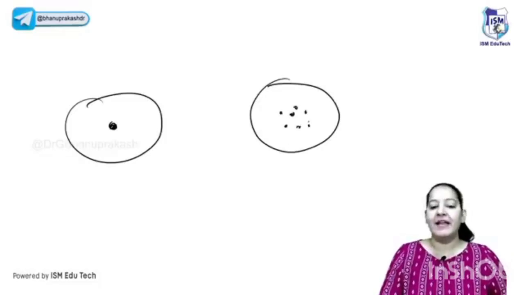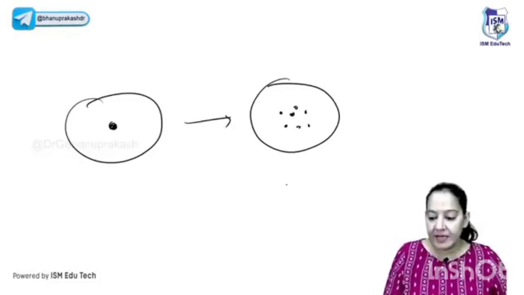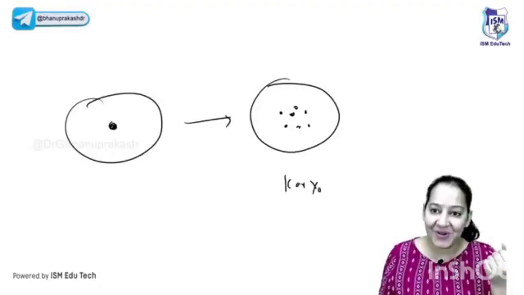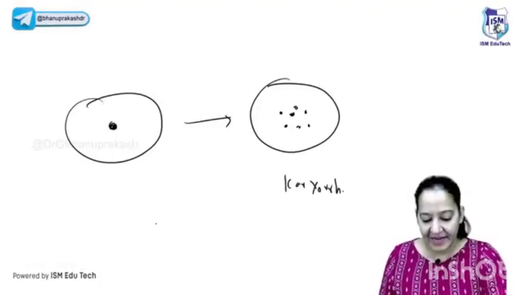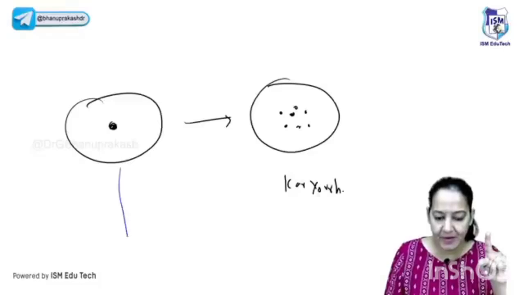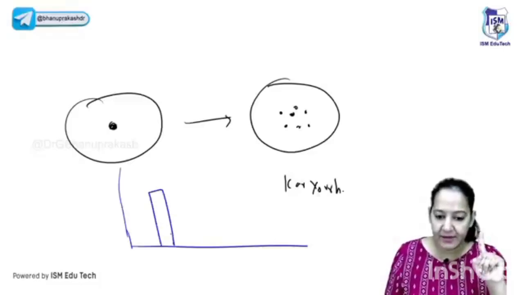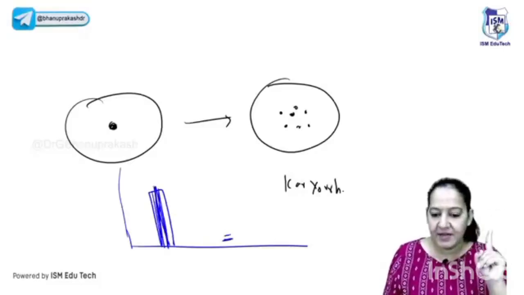Am I right? Have I drawn it correctly? You will say yes, ma'am. Because in apoptosis, the nucleus undergoes fragmentation, which is known as karyorrhexis. We know that, right? So let's do the electrophoresis. Here the DNA is continuous, right? We will get one band. The DNA is continuous. But here the DNA is like this.